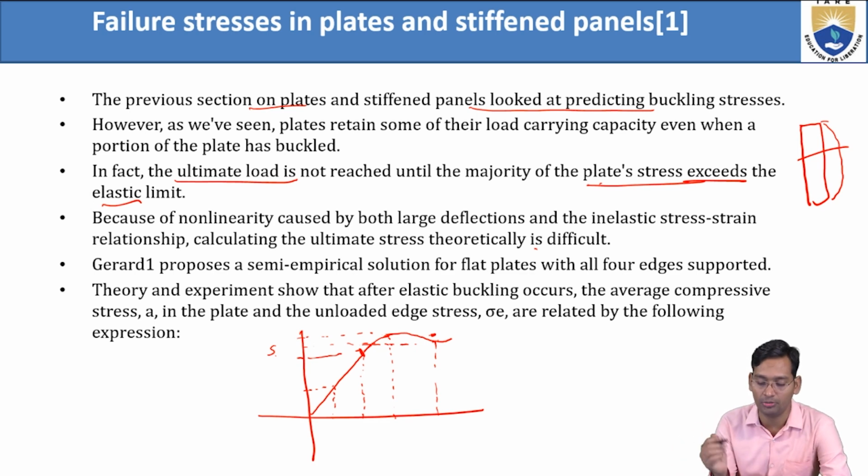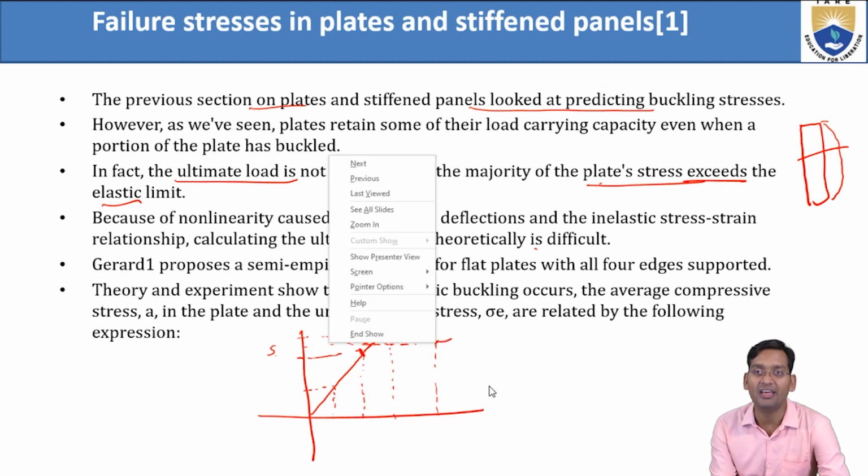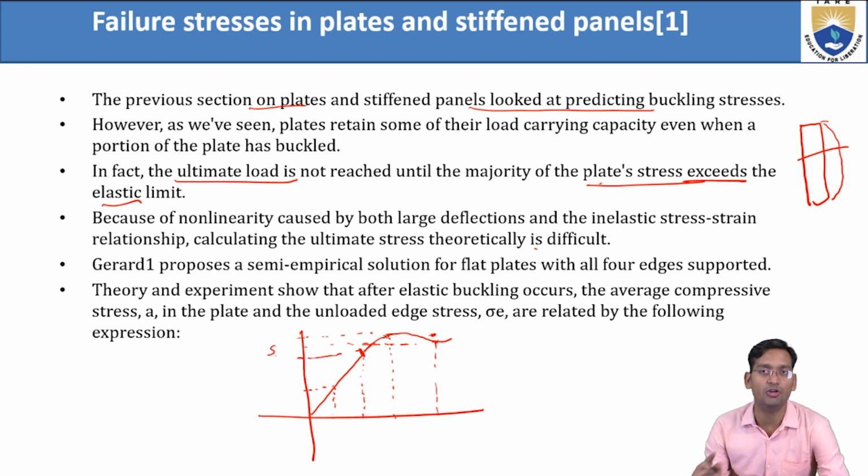More strain will be there. But after this point, what happened here? Strain is more, but stress is less. So in that case we cannot predict theoretically by applying Hooke's law. Then what is the alternate method? Go for the experimental method.